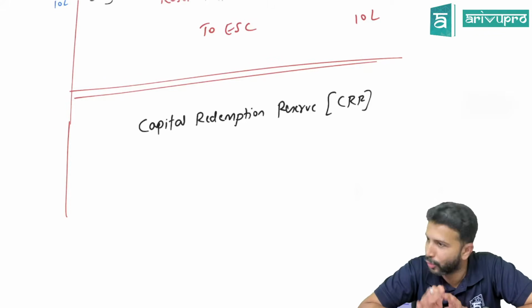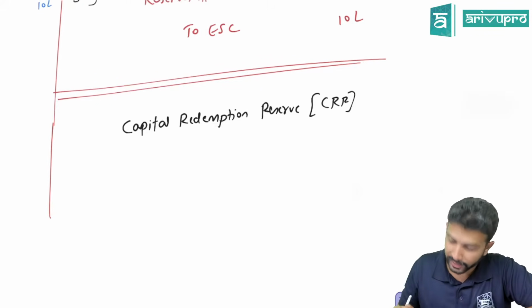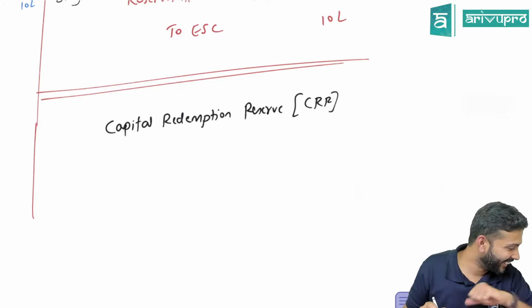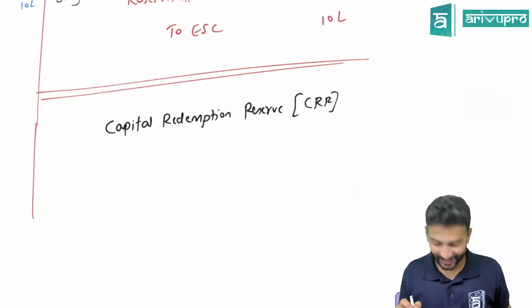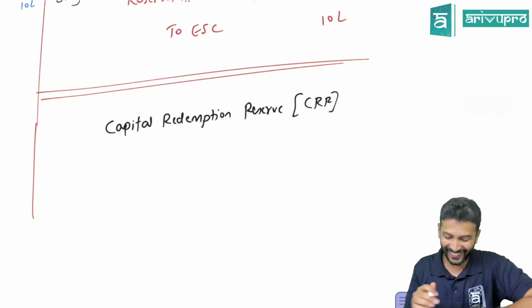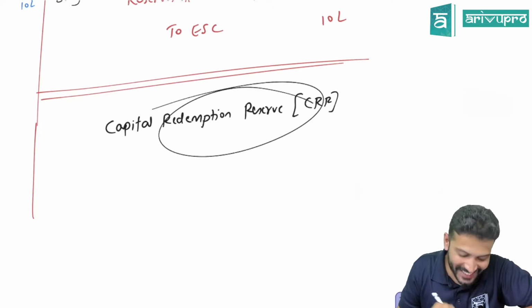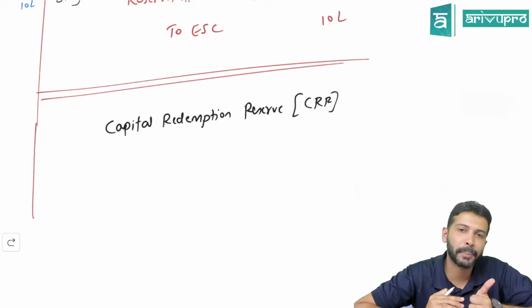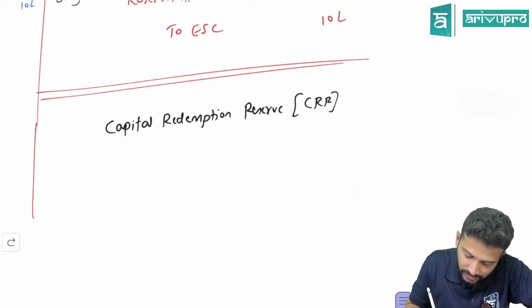Always write the full forms. So the first reserve that you will utilize is CRR, or capital redemption reserve.